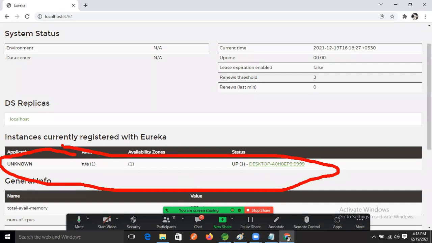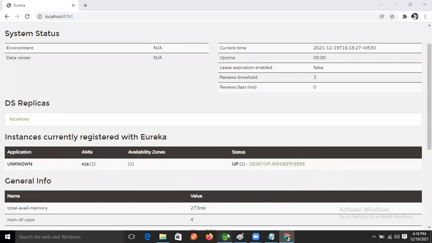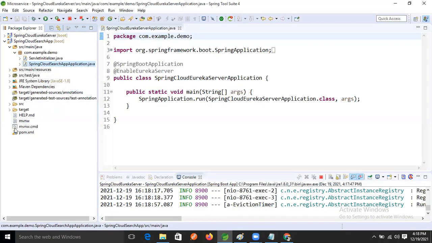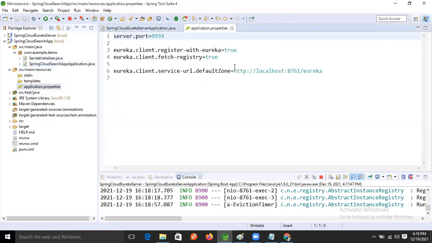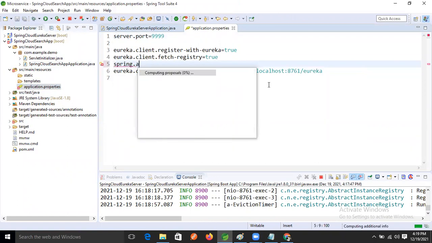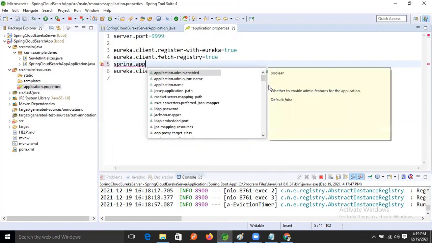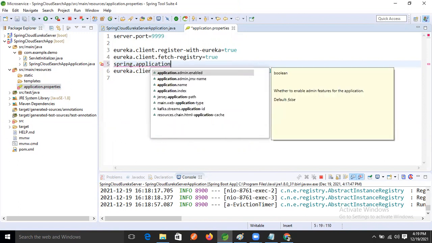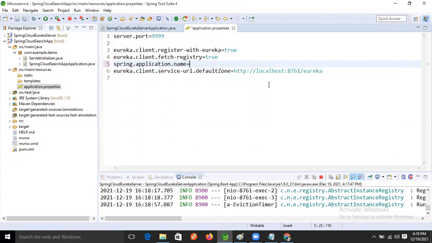So now if you want to give this instance a name, come inside this project's properties. We will add one property here. What is that property name? It is spring.application.name. Here what will we give now?